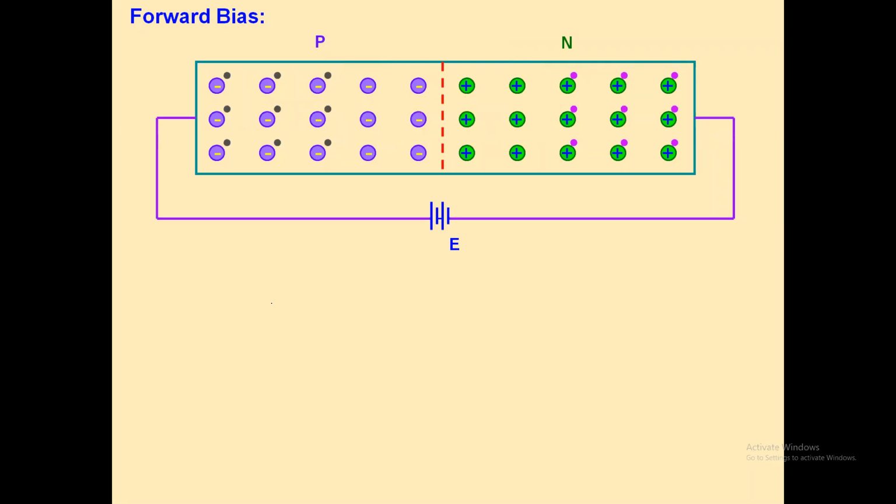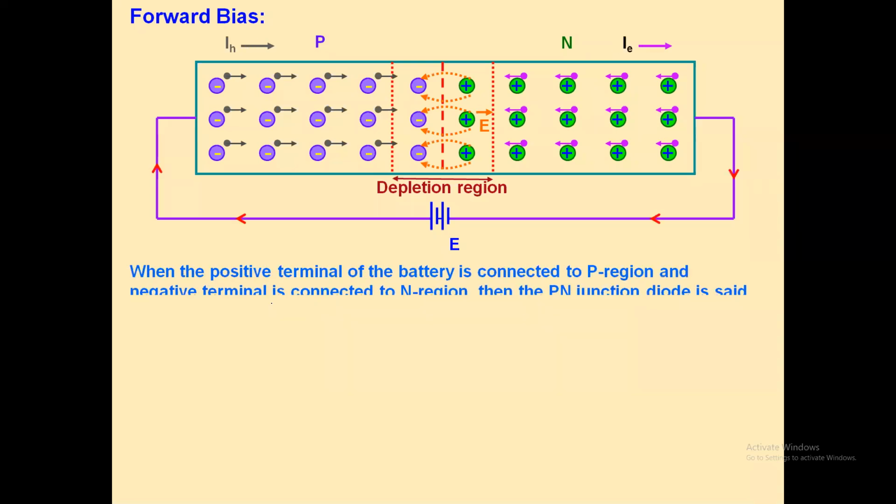When they are connected together, the holes are trying to move towards the junction. Similarly, electrons are also trying to move towards the junction, and this will reduce the width of the depletion layer.